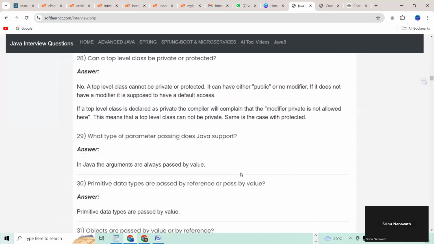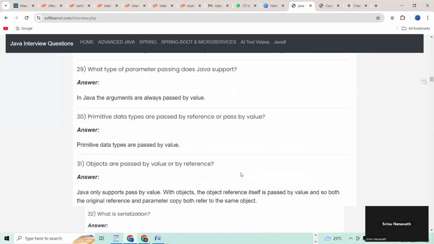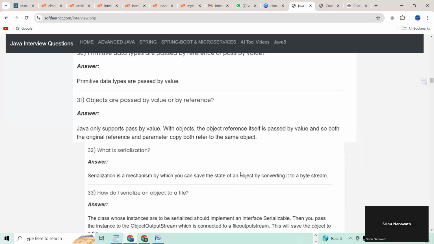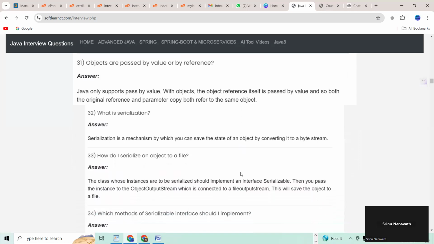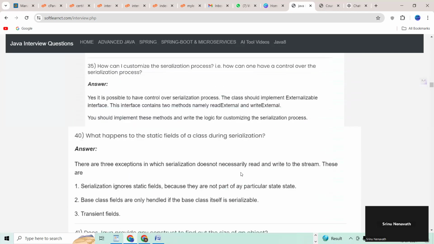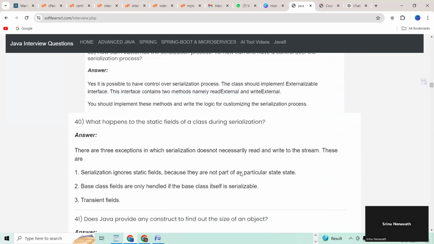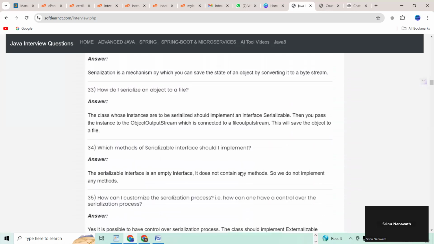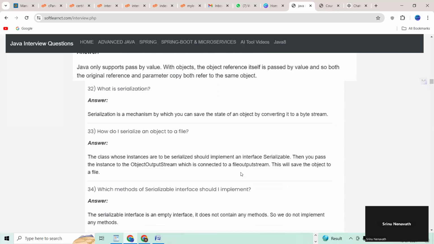Next question. Yeah, primitive data types are passed by reference or passed by value? Next question, objects are passed by value or by reference? 31. Yeah, 31. After that, what, guys? That question is that